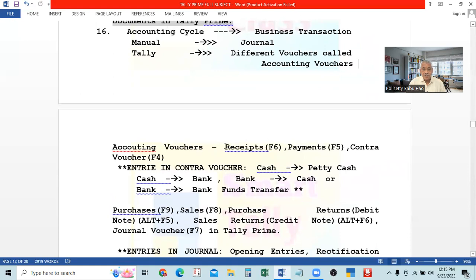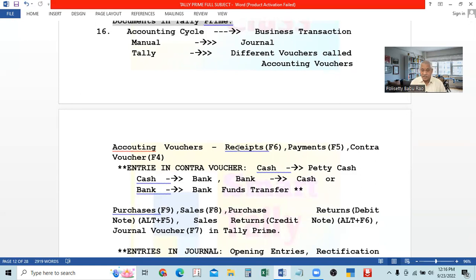For all the accounting vouchers, there are shortcut keys, and all the shortcut keys are available on the keyboard. The function keys are the shortcut keys for the transactions. For each voucher, there is one shortcut key. The shortcut keys run from F4 to F9, and two more are in F10.